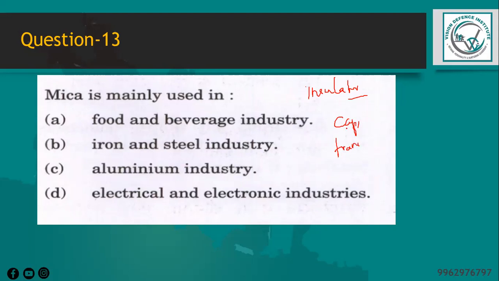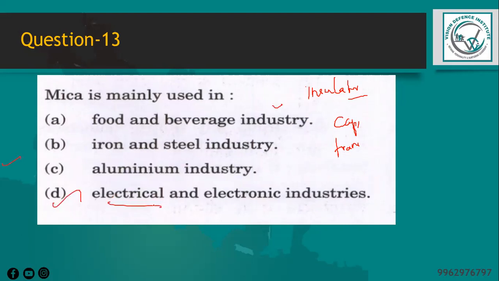So mica is used in the production of electronic devices such as smartphones, laptops, televisions, as well as electrical insulating material. Mica can be used in the food and beverage industry, such as in the production of pigments used in food coloring, but it is not the main source of application. Mica is also used as a raw material in the production of some types of steel and aluminum, but again, these are not the primary applications. So obviously the option will be D,